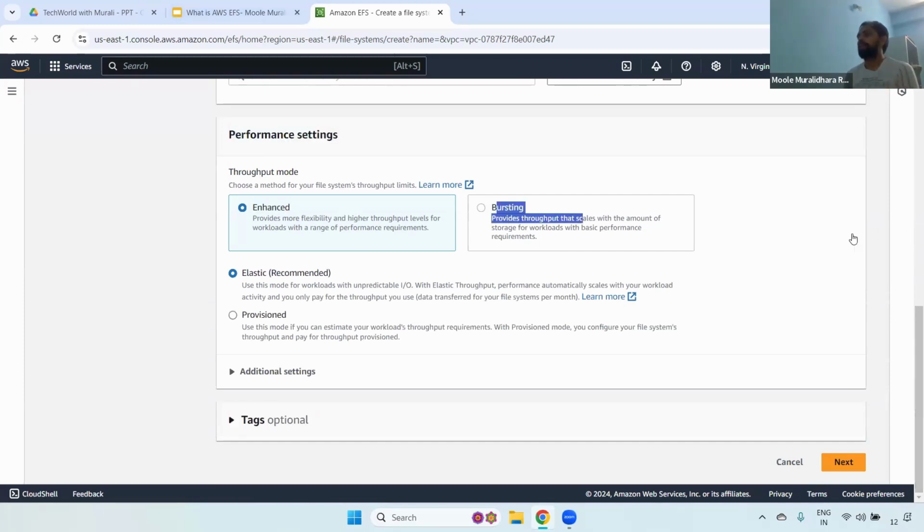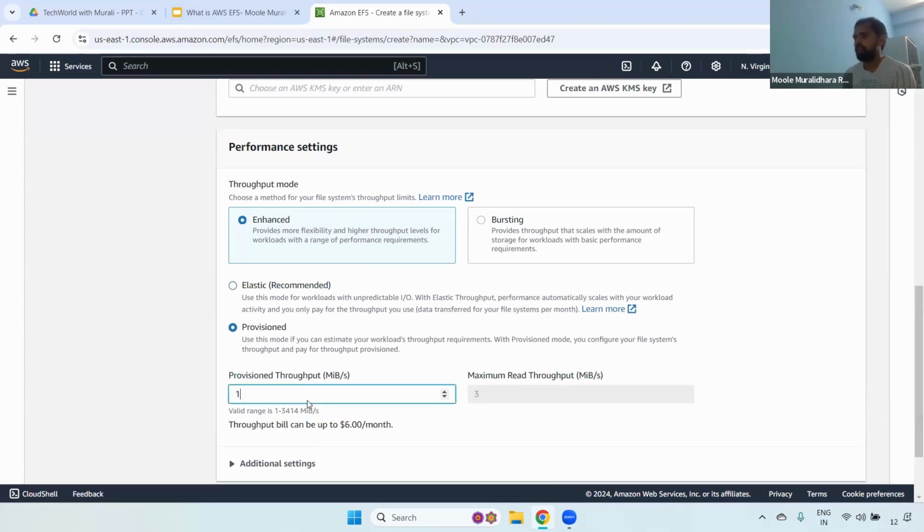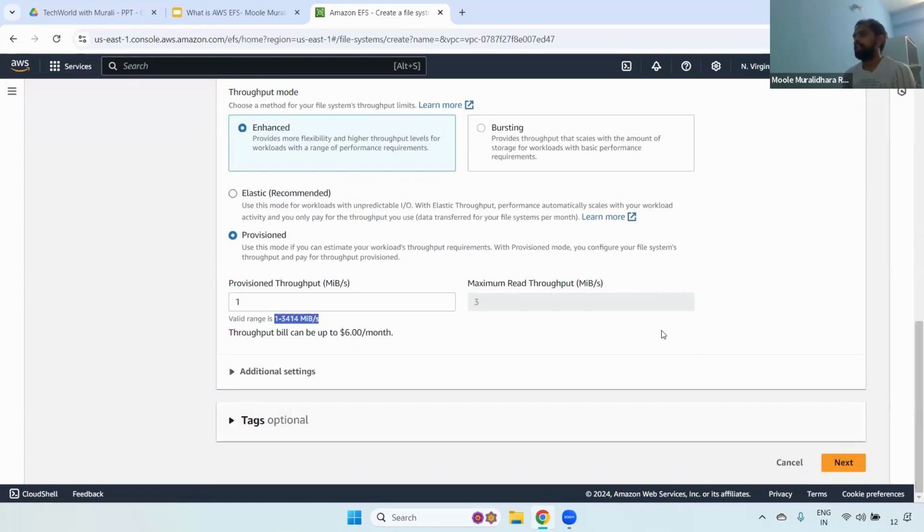I will show you later in the practical as well, so that you will get some idea. If you select Elastic, it automatically scales the throughput up and down. If you select provisioned, you have to mention throughput, how many MB per second. If I give one, you can see the charges all shown here, and the value range is 1 to 3,414. In between you can give it. Understand? Any questions now? Fine.